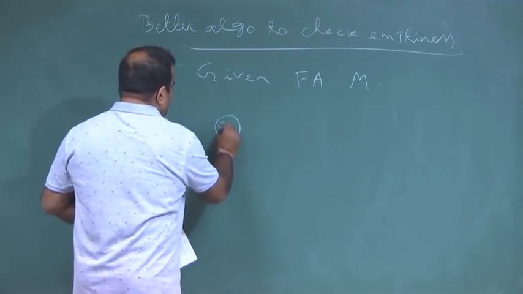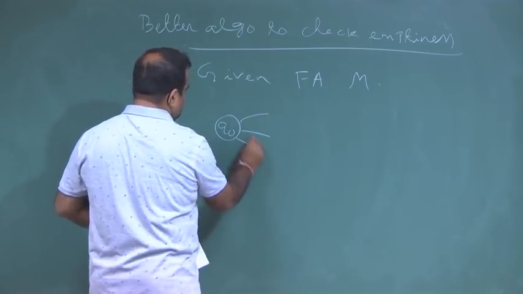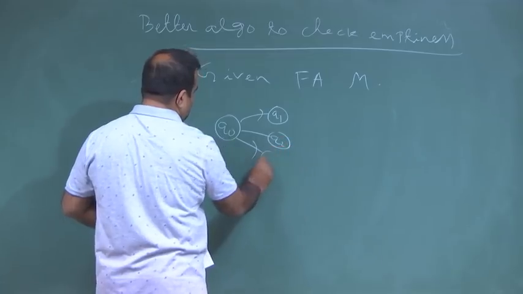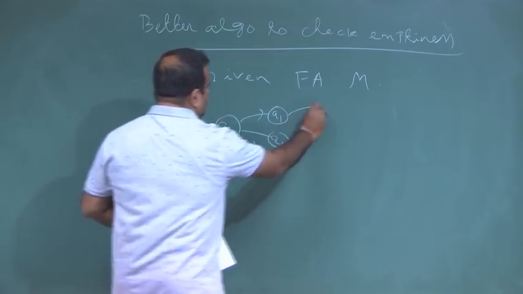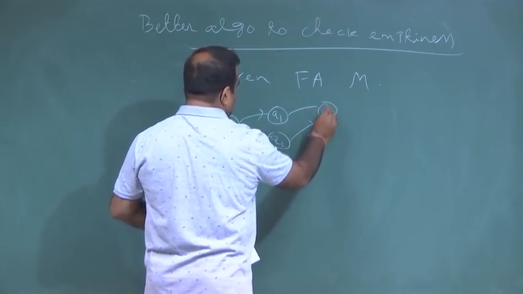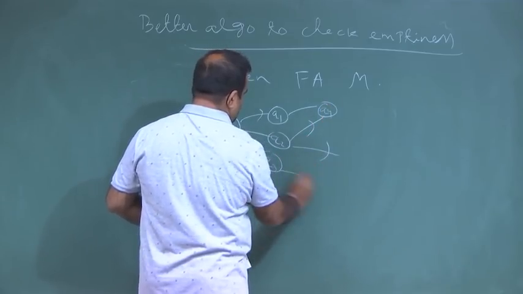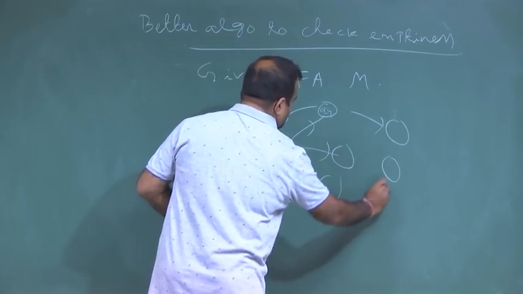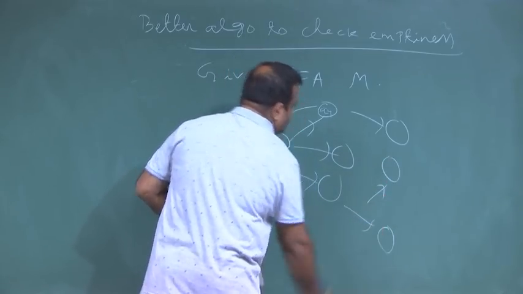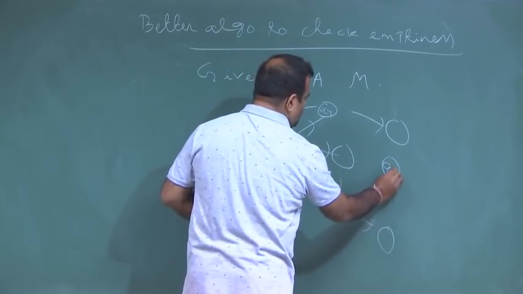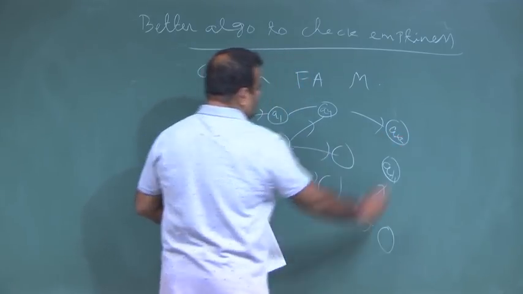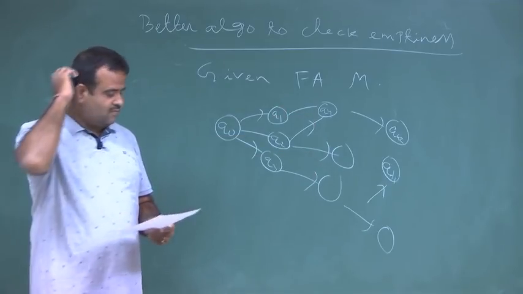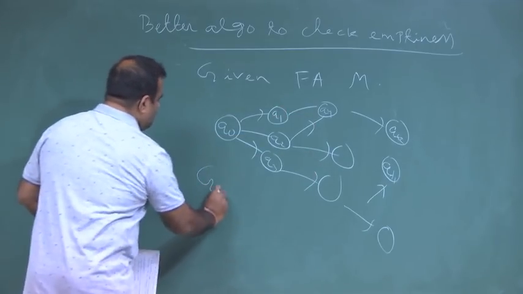We have a starting state, then some states from the starting state, say q1, q2, q3, and then some final state qf1, and we have some transitions on this. So, this is basically a graph.